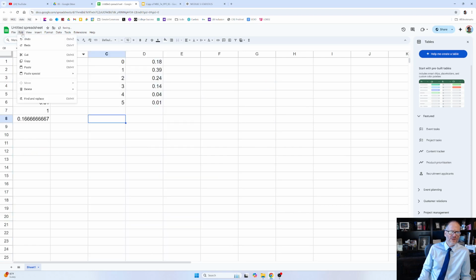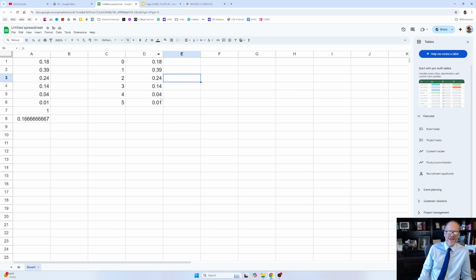And it was Control C for copy. There's Control C, you see it right there. It was Control V for paste. And then there's also Control Shift V right there for paste special, which is only pasting the values. I'm just pasting the values. And so I just played between Control C, Control V, and Control Shift V to get my data over here.